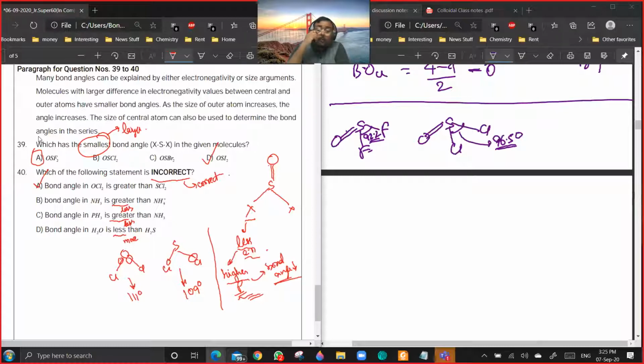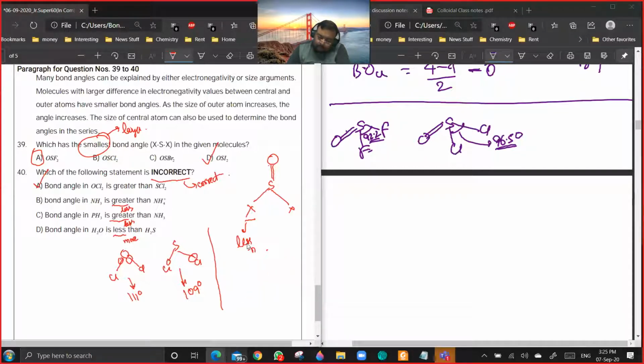Why do you even go for the data? According to Bent's rule, a more electronegative substituent will be occupying less bond angle.